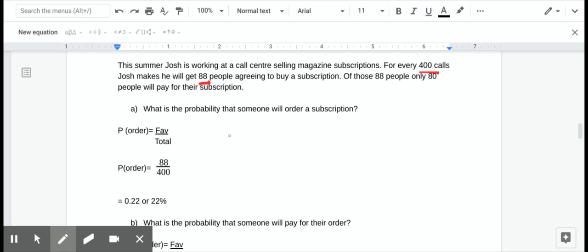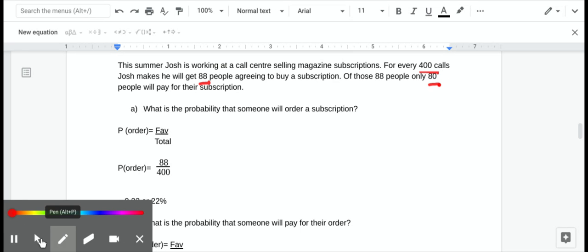So what Josh realized, though, is that even though 88 people out of the 400 say, yeah, I'm going to buy your magazine, only 80 of them actually pay for the subscription. So 88 people out of 400 say, yes, I'll buy your magazine, but only 80 really do. The other 8 just never send in their credit card information.